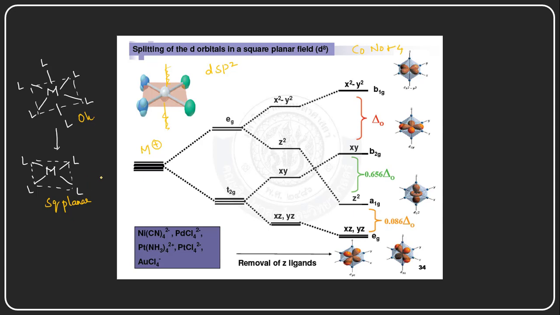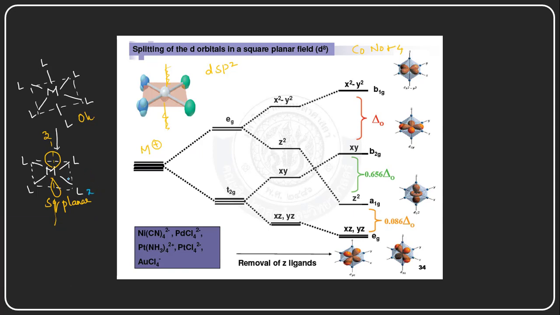And after that, if you see here, there is no z axis. The z axis is there, but there are no orbitals present in the z axis. There are no ligands approaching. So from where are the ligands approaching?